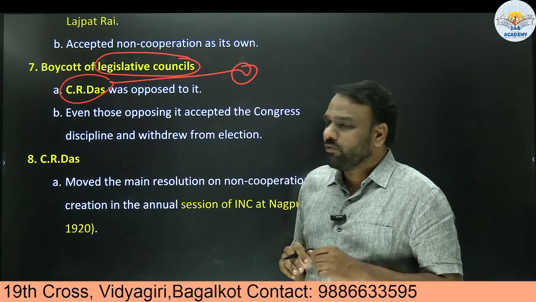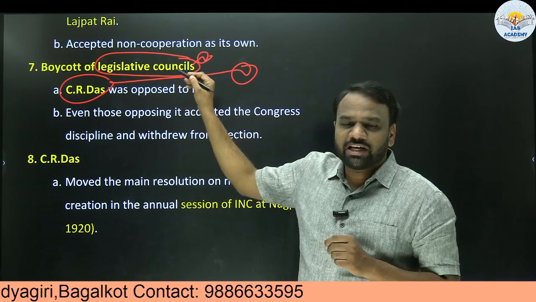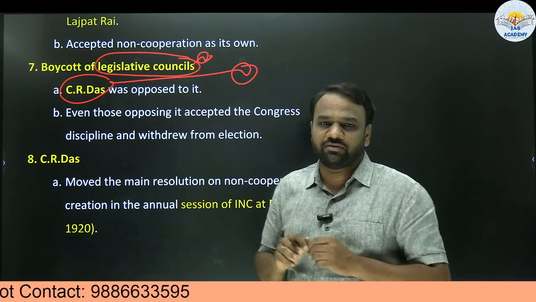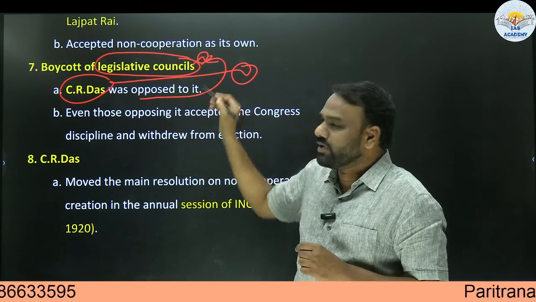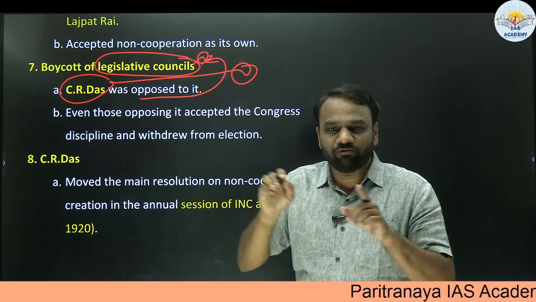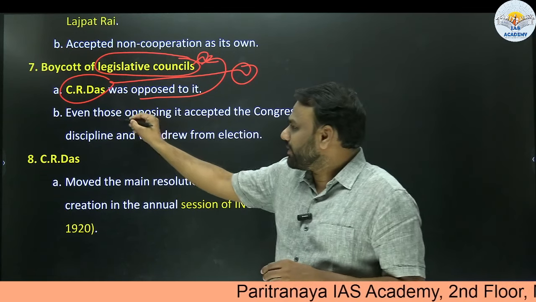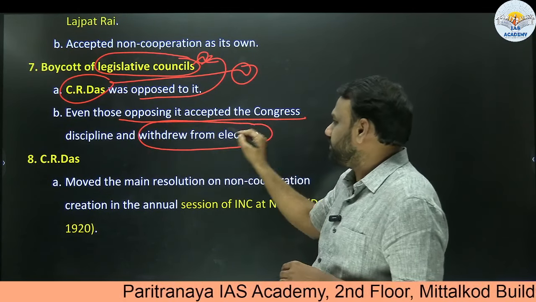When a call was made for boycott of legislative councils, it meant that none of the Indians should participate in the legislative council elections. C.R. Das was opposed to this call, because he wanted to participate in the election and fight the government from within the system. But even those opposing it accepted the Congress discipline and withdrew from the election.